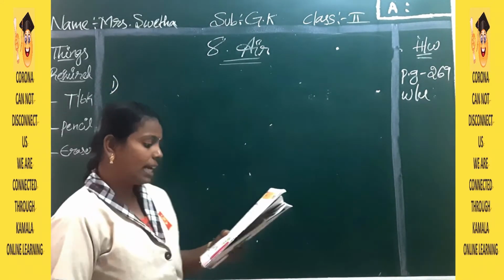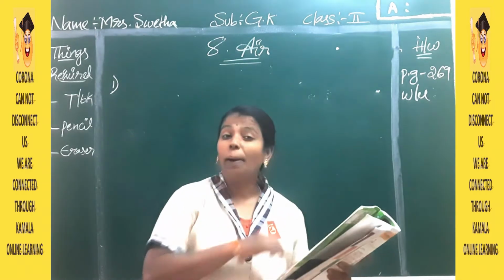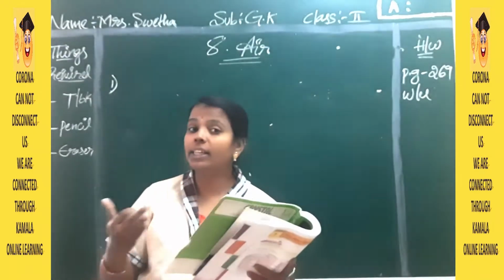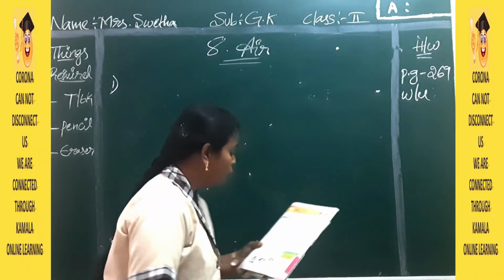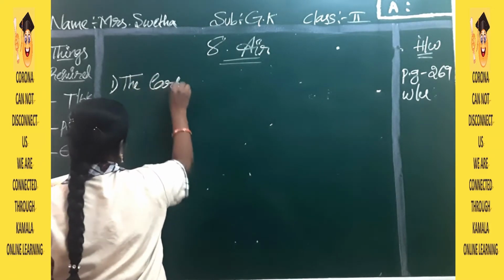See the first one they have given: The earth is covered with a blanket of air called the dash. The complete earth is covered with air. So what is the other name for air? You can check in your options also.